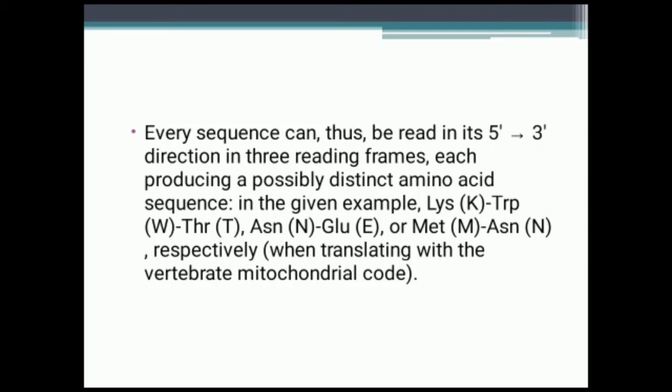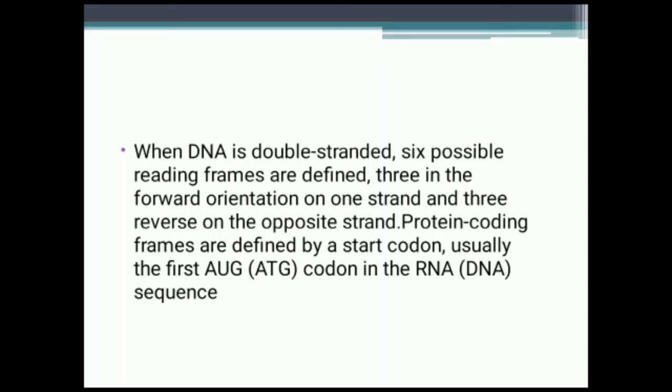When DNA is double-stranded, 6 possible reading frames are defined, 3 in the forward orientation on one strand and 3 in reverse on the opposite strand. Protein coding frames are defined by the start codon, usually the first AUG codon in the RNA sequence.